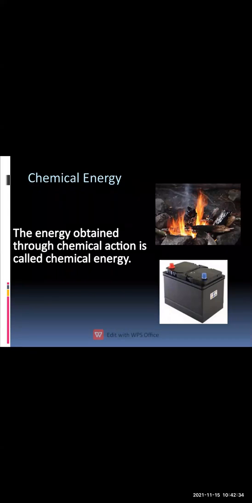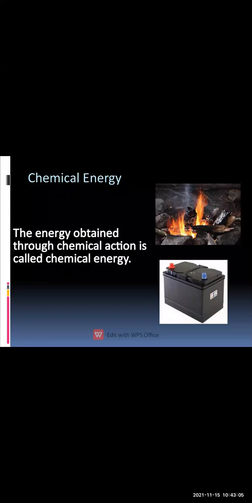Now you must have seen that an inverter is also there in our house. When the light goes, the chemical energy stored in the inverter can be used for different sources. So this type of stored energy, or the energy which is obtained by chemical actions, is called chemical energy.